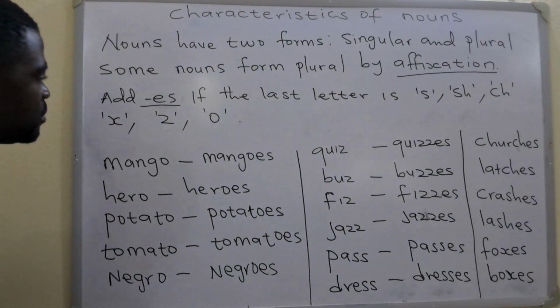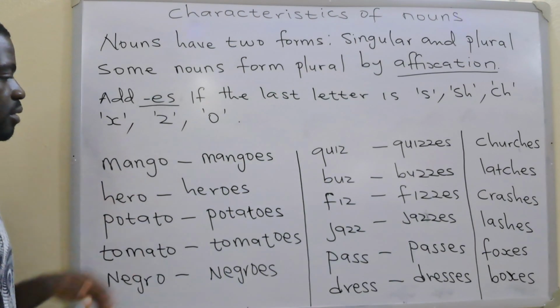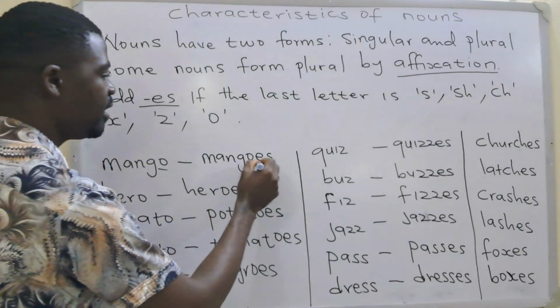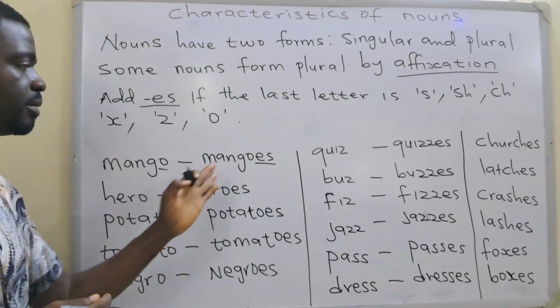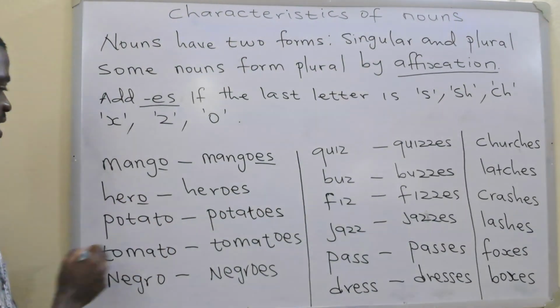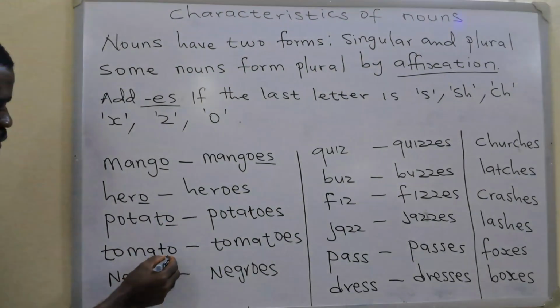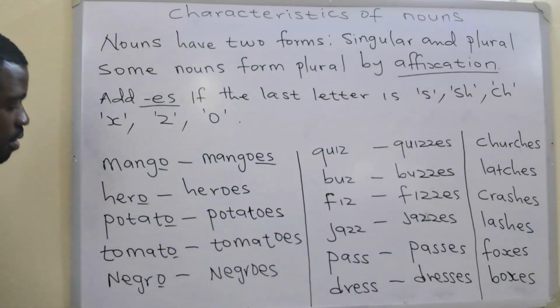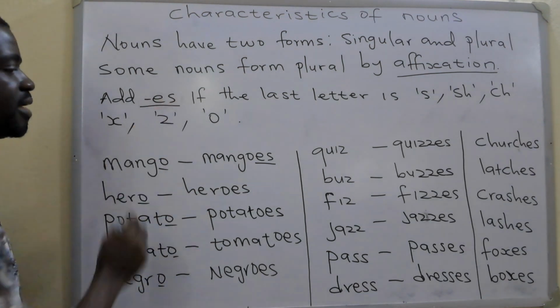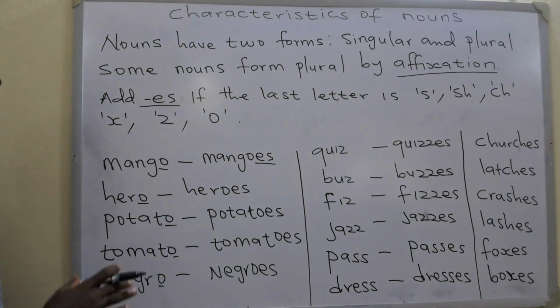For example, you have mango. This ends with O. You will add ES to mango to form the plural, mangoes. Hero, potato, tomato, Negro. These all end with O as the last letter. So you just add ES to these words to form the plural form.